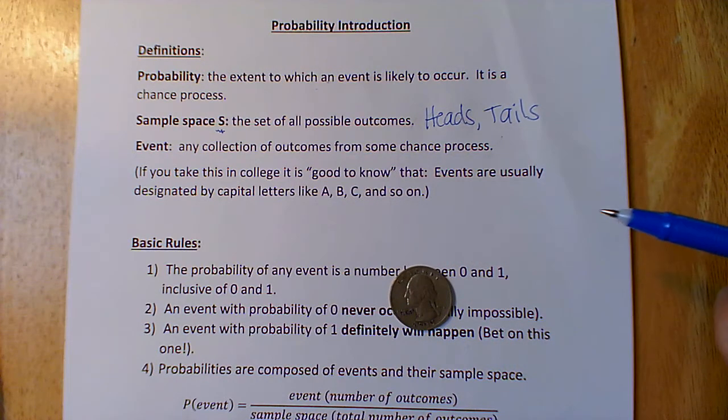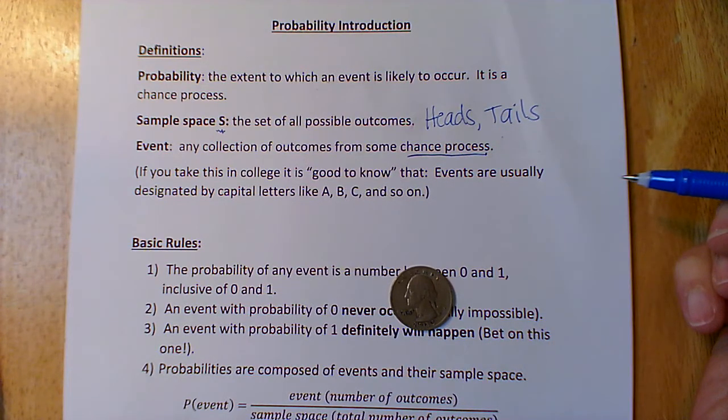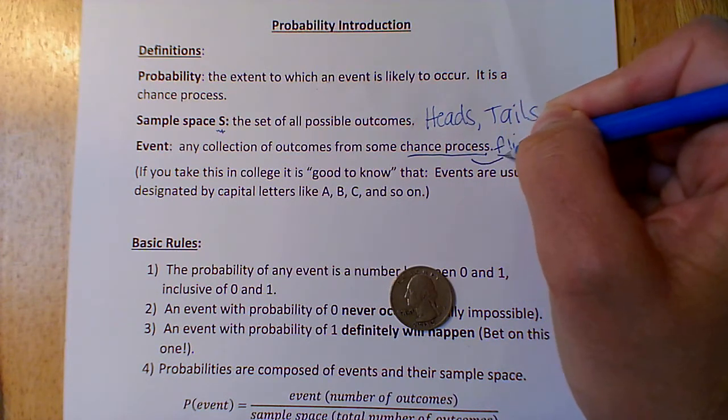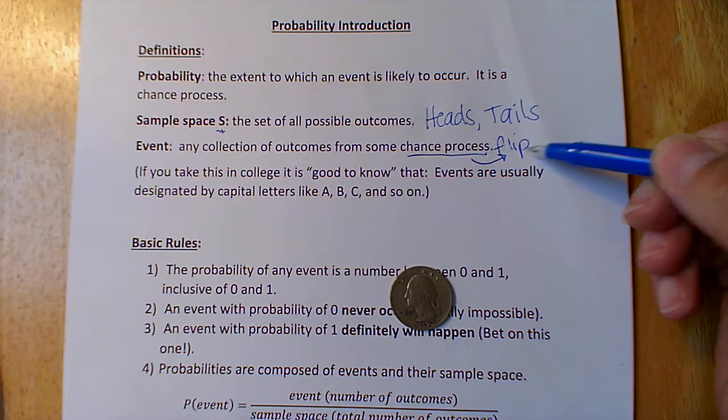All right, the event. The event is any collection of outcomes from some chance process. Our chance process here is the actual flip. That's our chance process. Flip. I'm starting to annotate our notes if you would like to along with me. So our chance process is our flip.